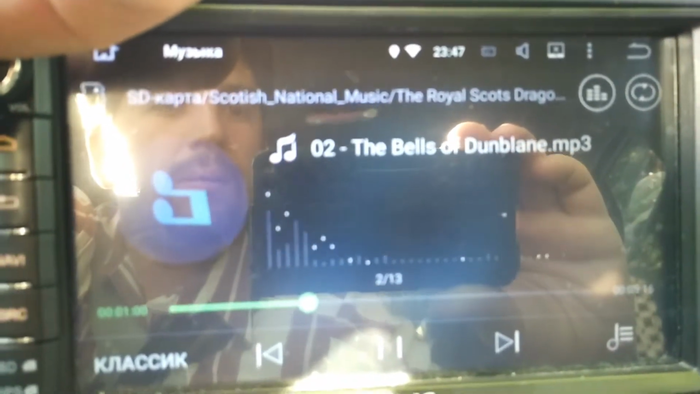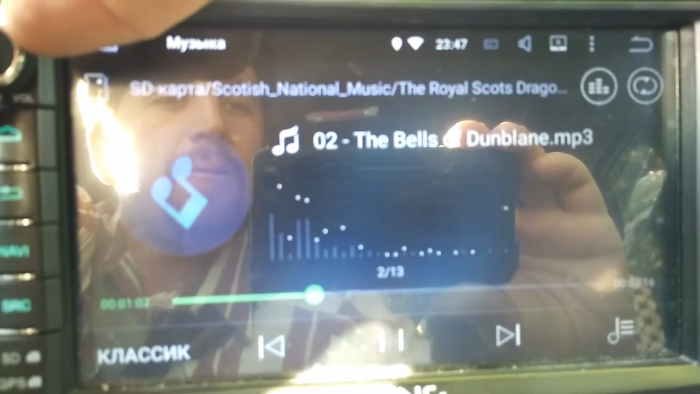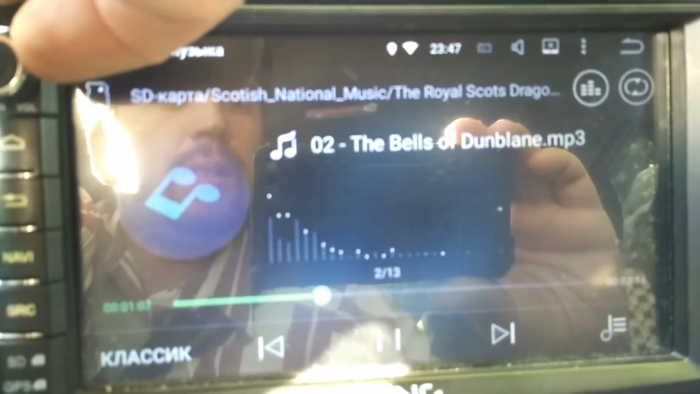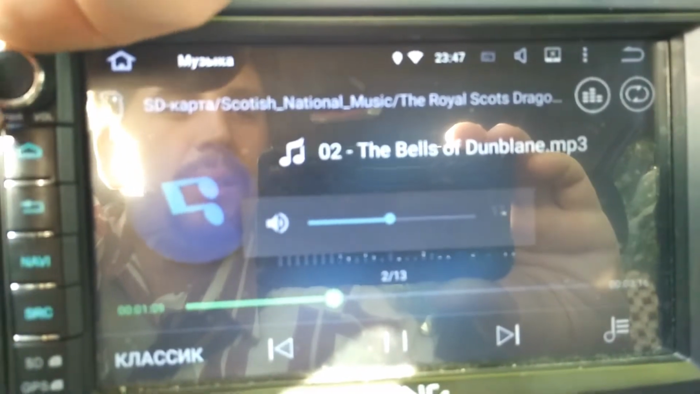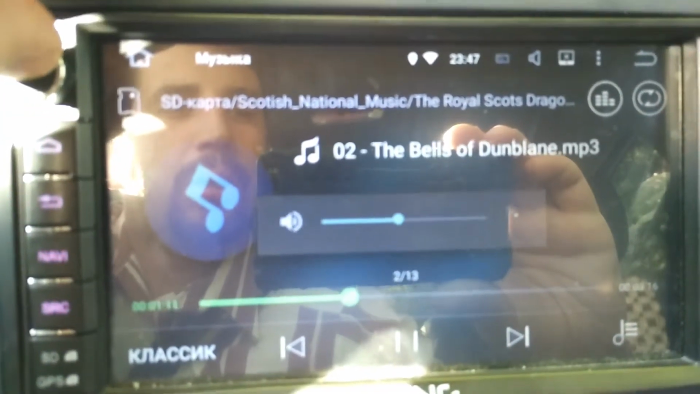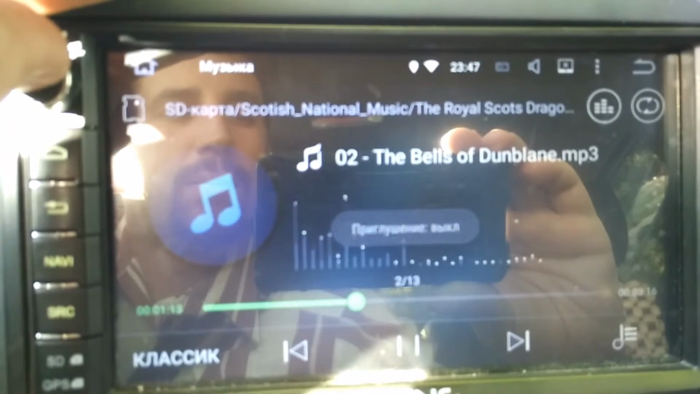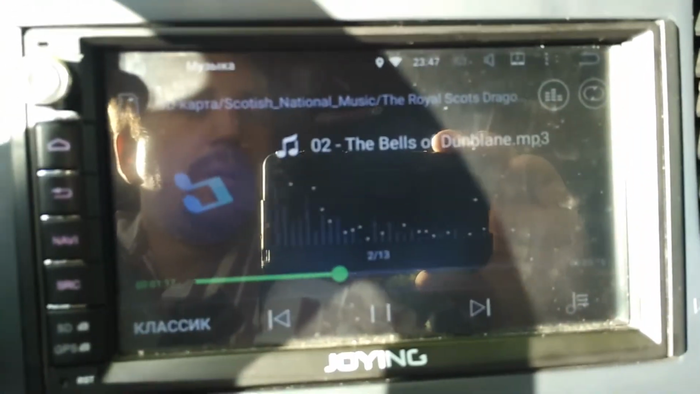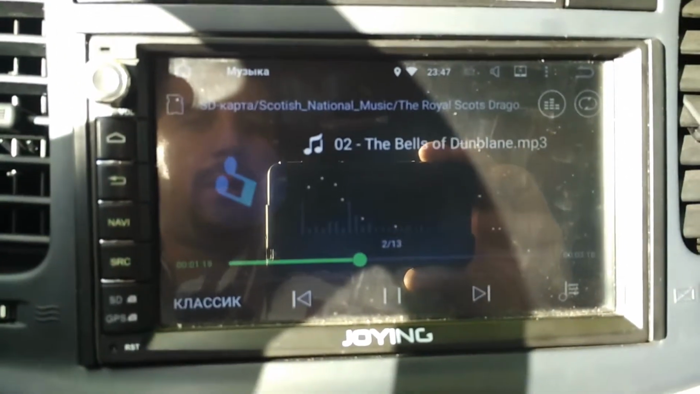There is no beep on this button, and there is no loudness of the sound. So I am increasing, decreasing, I am muting, I am unmuting, so it doesn't matter. Okay, so actually this is my issue.